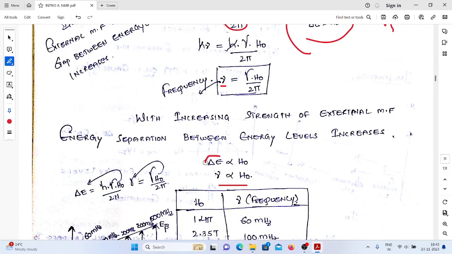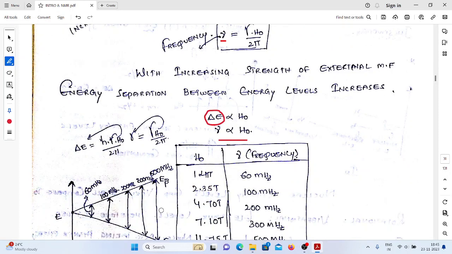If you want to increase the energy gap between the energy levels, what should we do? We need to increase the strength of the external magnetic field. If you want to increase the frequency, then also you can do it by increasing the strength of the external magnetic field. It means if you want to study NMR spectroscopy, you should be aware of the strength of the external magnetic field and its influence.